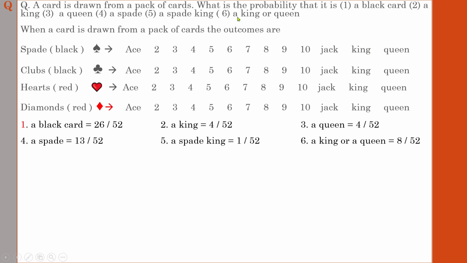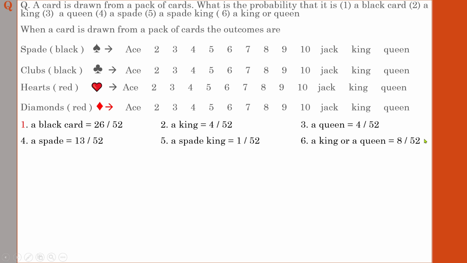And finally, what is the probability of getting a king or queen? You can choose king or queen. So how many kings and queens are there? 1, 2, 3, 4, 4 kings. 1, 2, 3, 4, 4 queens. 4 and 4 make 8. So the probability of getting a king or queen, because you are asked whether king or queen, is 8 by 52.